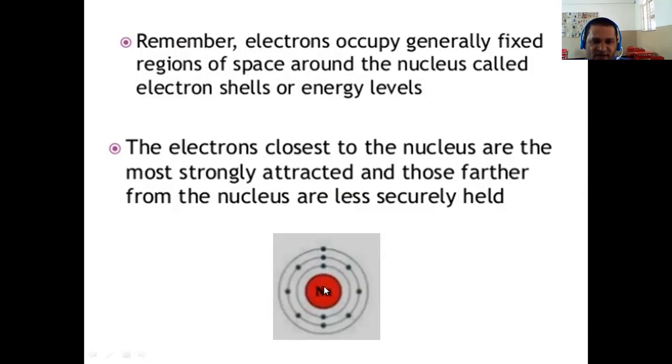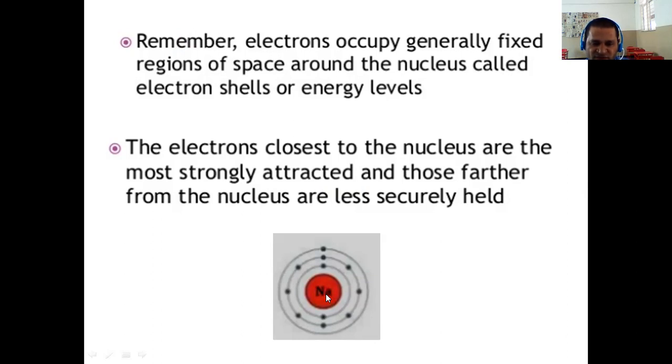The force between the nucleus and the orbit or shell which is nearer to the nucleus is more, as compared to the outer side. Here the attraction between the nucleus and the orbit is very much less.